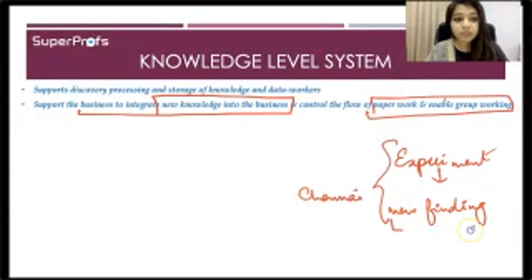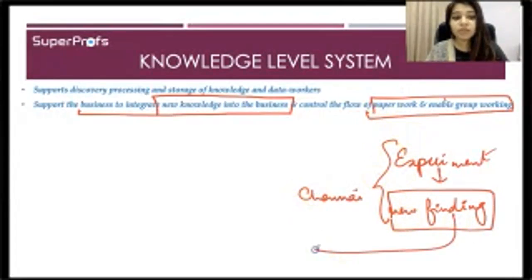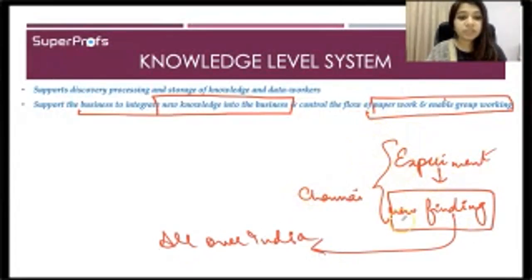Now the findings of this experiment, whether it was successful or unsuccessful, you want these findings to go to your branches all over India, right? Because you've already spent all the time and money and effort on doing an experiment and finding that. So this new finding is your new knowledge.